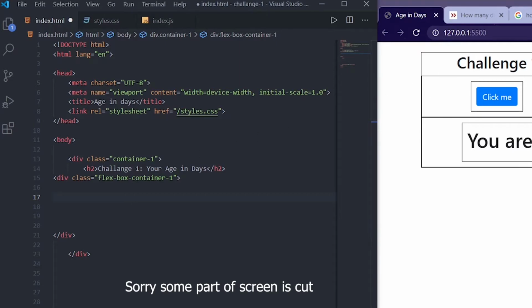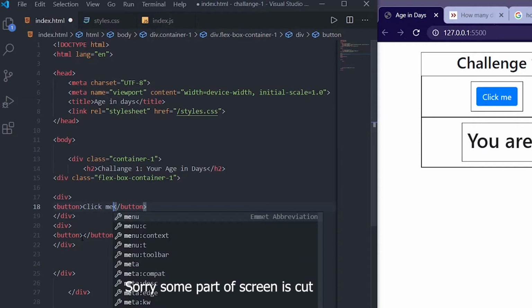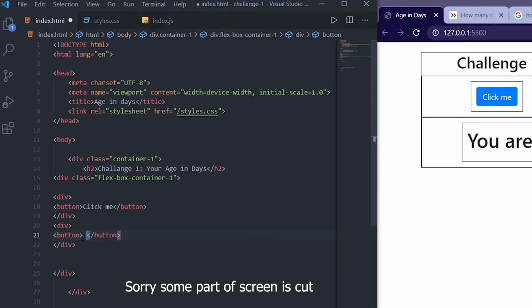We made this box, and now we need to make these buttons, this button and this button. I will put the buttons in their own divs. So I will make two divs here, and I will make a button in each. The first button says Click Me, and the second button says Reset.